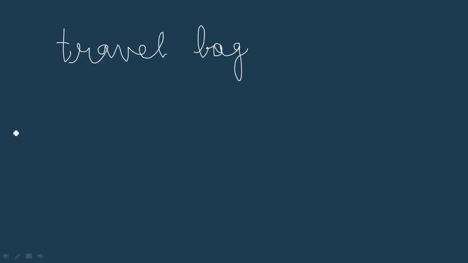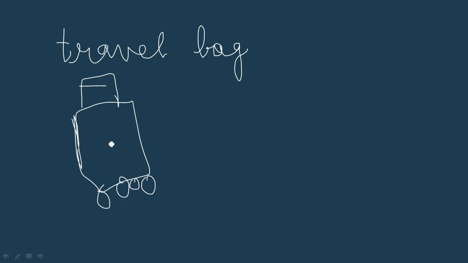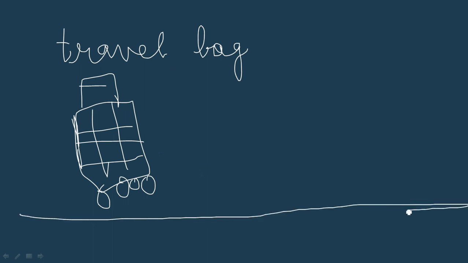So when you always travel, you carry your travel bag. In this case, we'll consider it to be a rolling travel bag. It will look something like this. We have a handle over here and four wheels attached to it. Excuse my drawing. I'm just giving it for an example. So this is your travel bag. So you will always not carry the travel bag. Instead, you roll the travel bag on the surface of the ground.